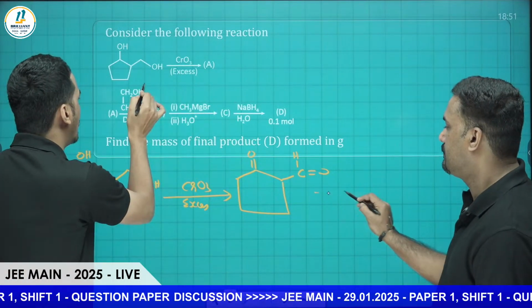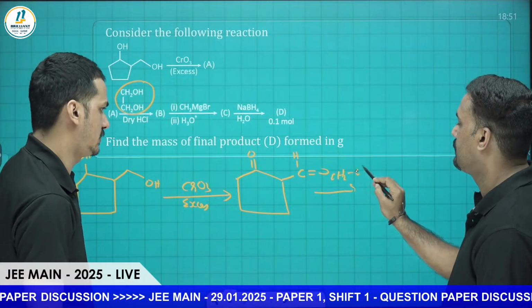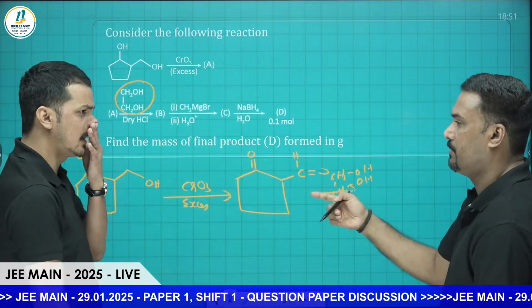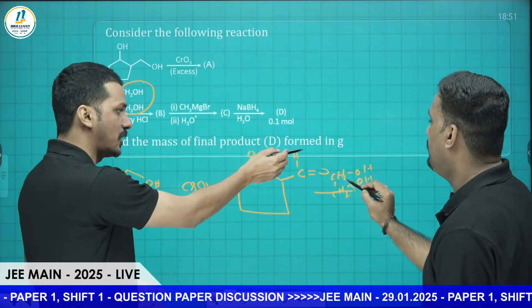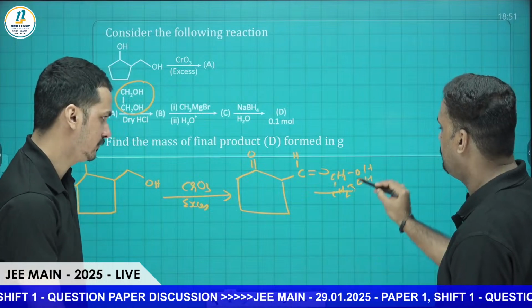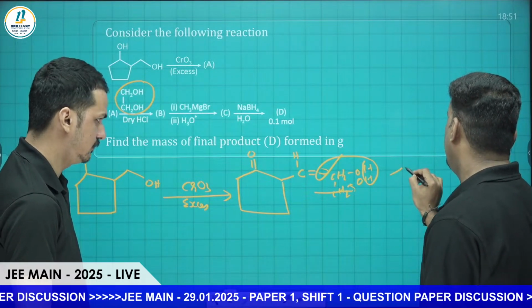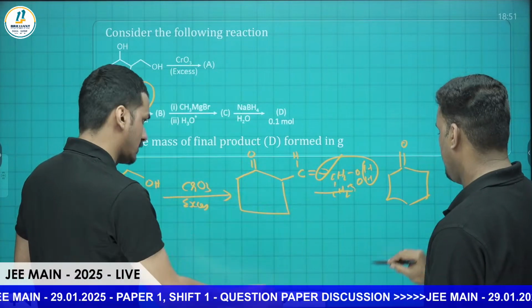Next step, we are treating this one with ethylene glycol, CH2OH, CH2OH. You know that one, this you learned. That is actually cyclic acetal formation. The aldehyde will react, and there will be a ring formation. These two, hydrogen and oxygen, will be removed, then you will get the compound like this one, a five-membered ring.